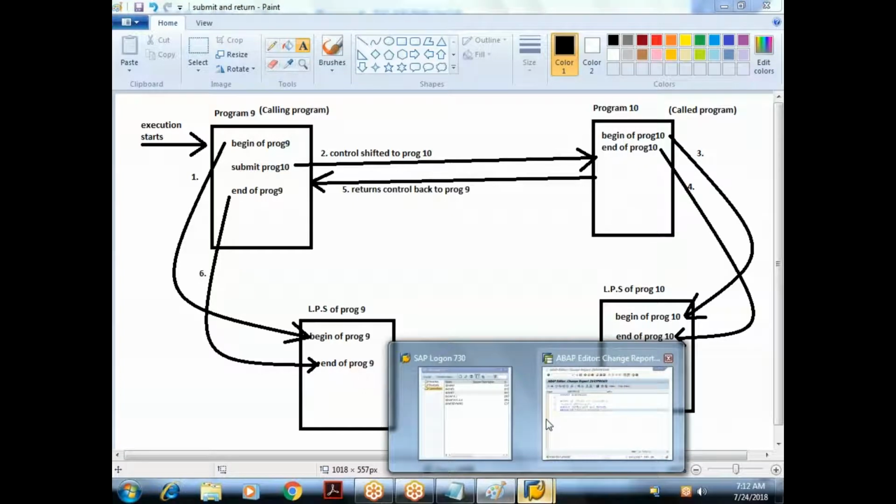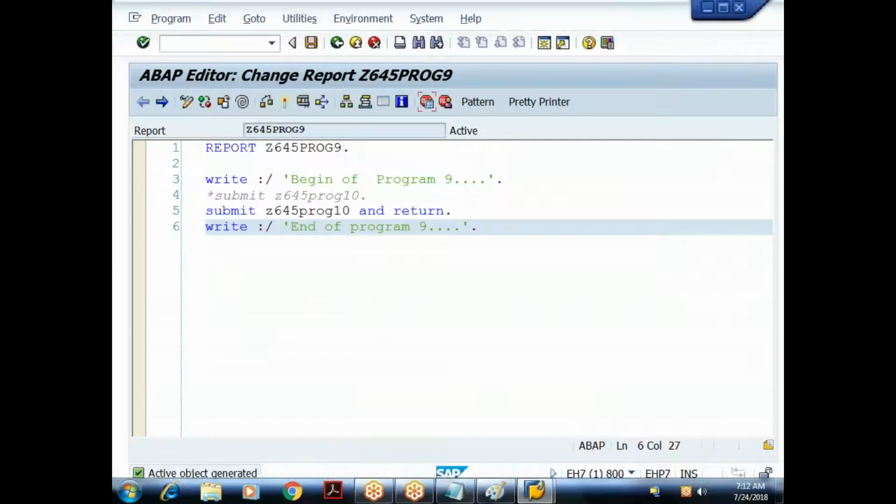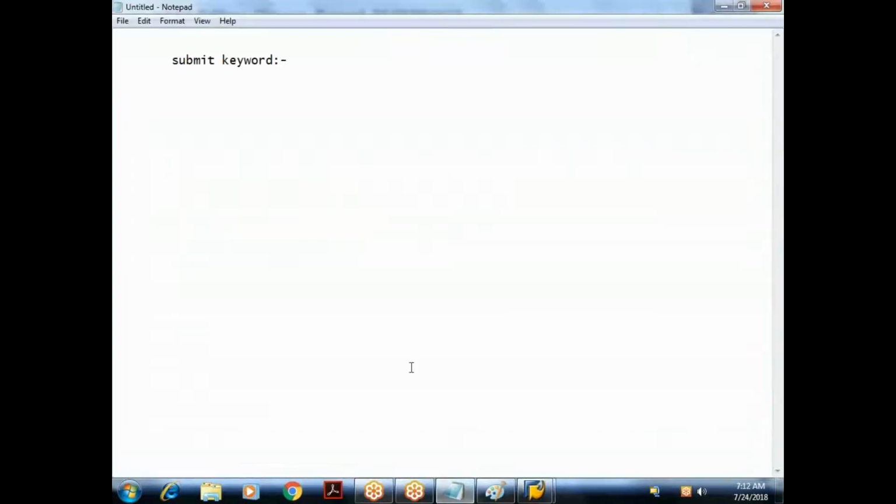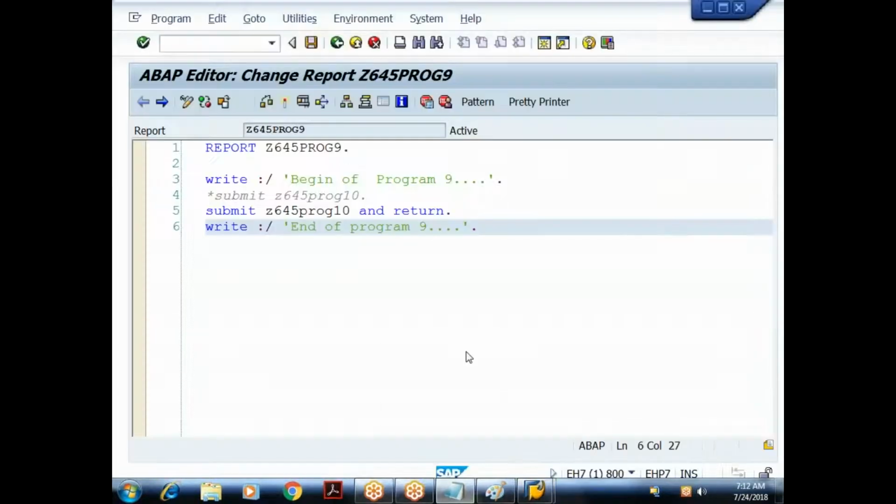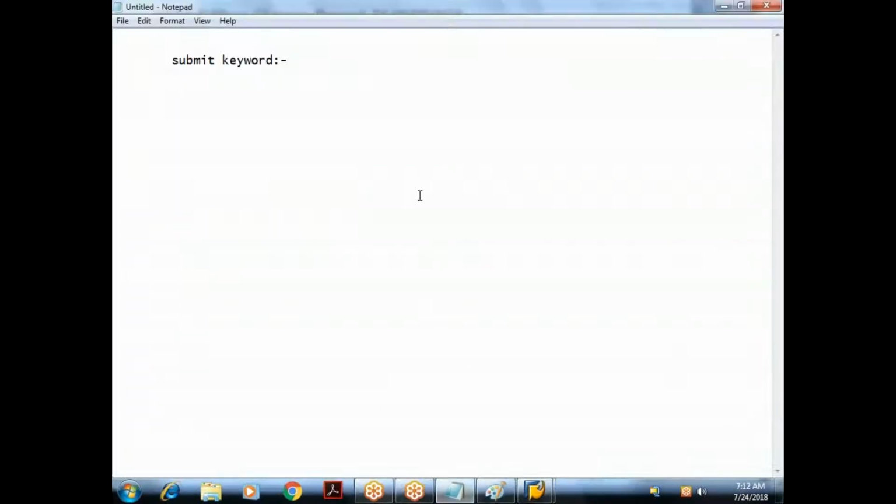Done. Okay, so we understood that submit is used for calling a program from another program. Now let us see what is the actual usage of this particular submit keyword. Okay, right. So see here, we are done with the 9th and 10th programs. Now let me consider program 11 and program 12. Try to understand. Let us take a very simple example to understand the concept.